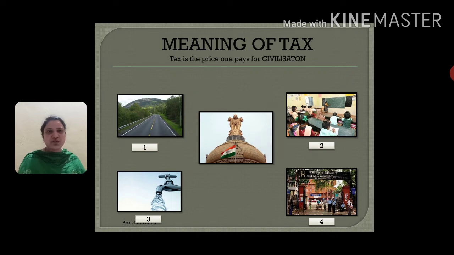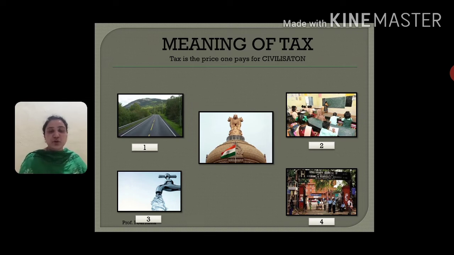No, we will not pay, right? Definitely we will not pay. Now when the government asks for money in a friendly way, you are not ready to pay. So definitely what will the government do? The government will impose that you have to pay. Strictly you have to pay this amount of money.